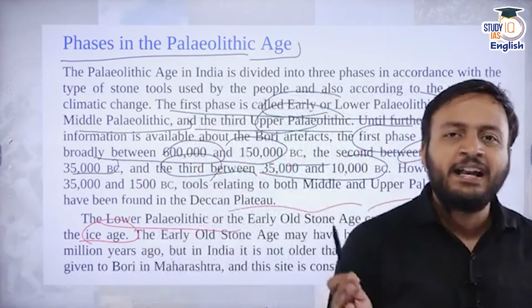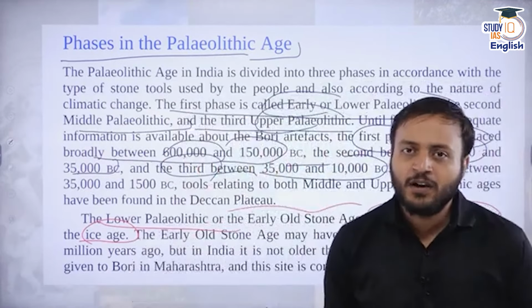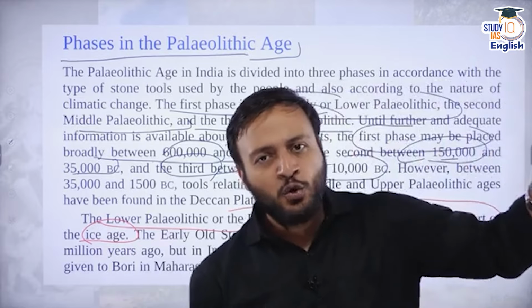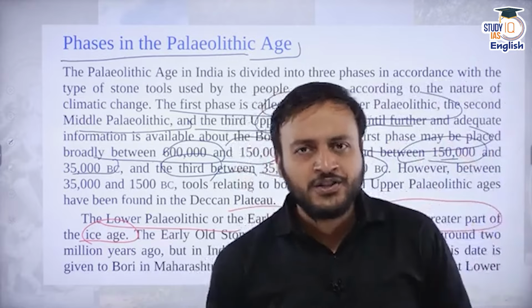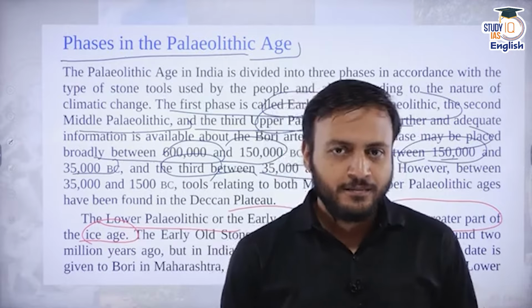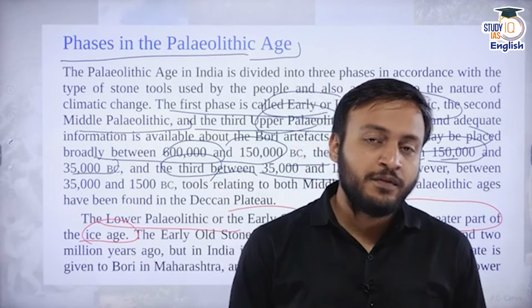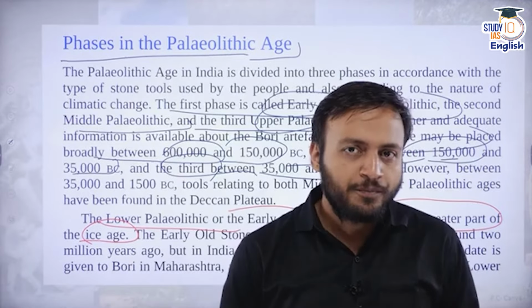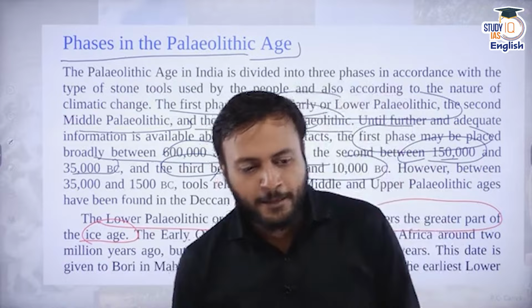Because the Ice Age ended just 11,800 years ago, which means the entire lower and mid Paleolithic age was going through the Ice Age. So the rate of human evolution must be very, very low. Got it, everyone?